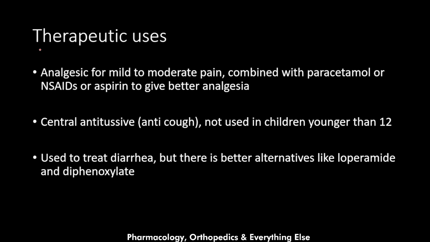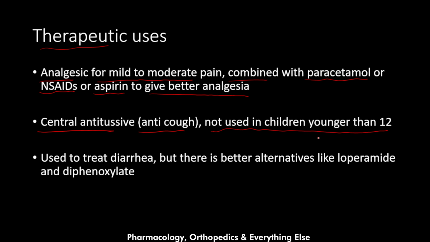For the therapeutic uses of codeine, it is used as an analgesic mostly for mild to moderate pain. It is combined with paracetamol, non-steroidal anti-inflammatory drugs, or aspirin to give a better analgesic effect. It is also used as a central antitussive, as an anti-cough medication, and it is not used in children younger than 12 years of age because of the danger of respiratory depression in these patients. It is also used to treat diarrhea, but there are better alternatives like loperamide and diphenoxylate.